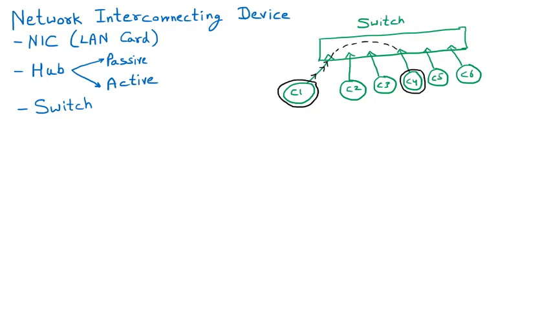With the help of that, data is sent to C4 and nobody else is aware of it. So it can send the data privately. So one good thing about the switch is that it has the virtual connection.